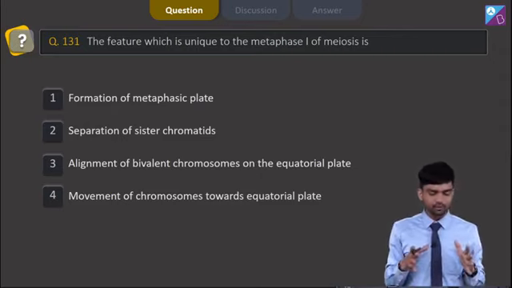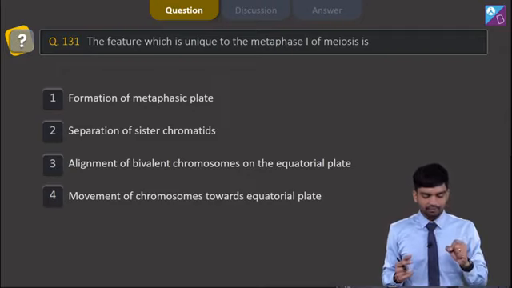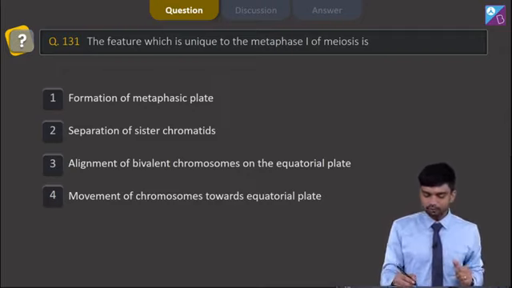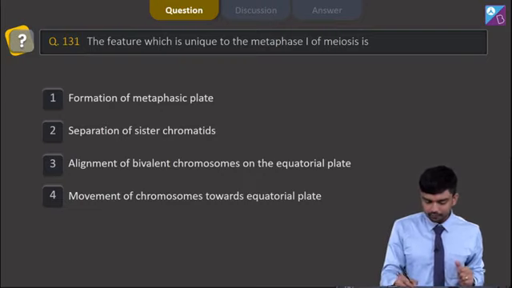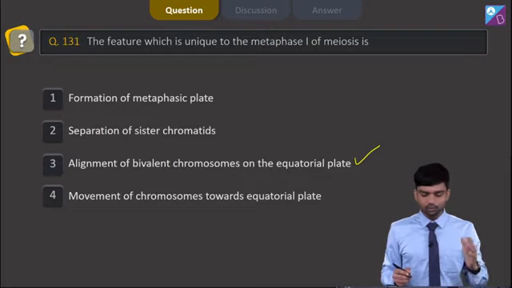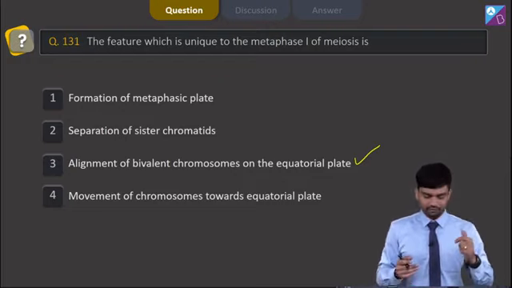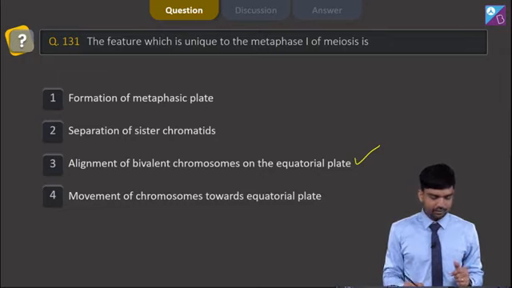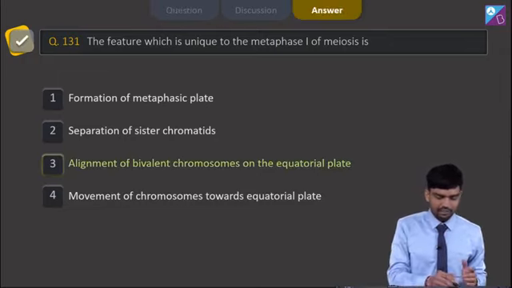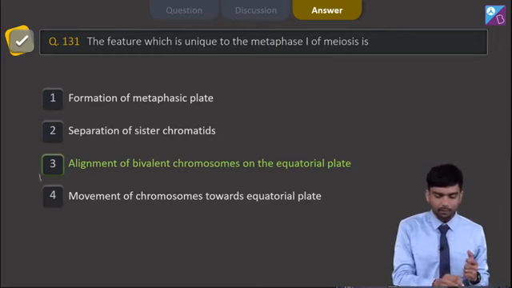The option number 1 says formation of metaphasic plate, which is not unique here. Separation of sister chromatids, which actually happens during anaphase. Third option says alignment of bivalent chromosomes on equatorial plate, which is actually something very unique here. And fourth option says movement of chromosomes towards equatorial plate, which is actually not a part of metaphase 1. So we see the correct answer is option number 3, which says alignment of bivalent chromosomes on the equatorial plate, which is actually unique to metaphase 1.